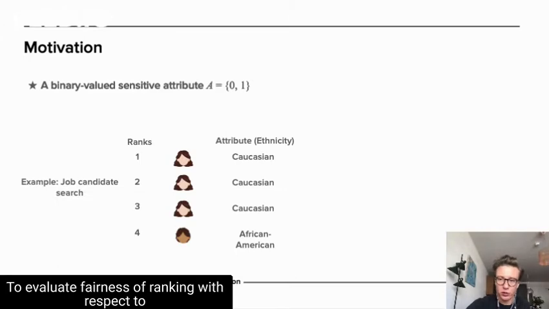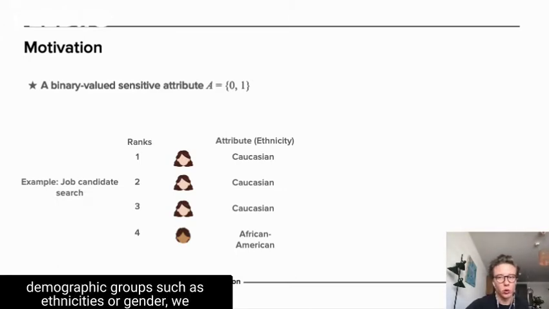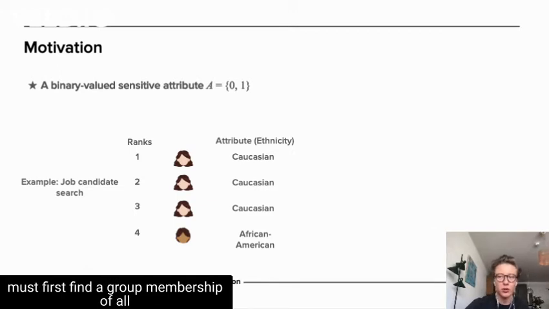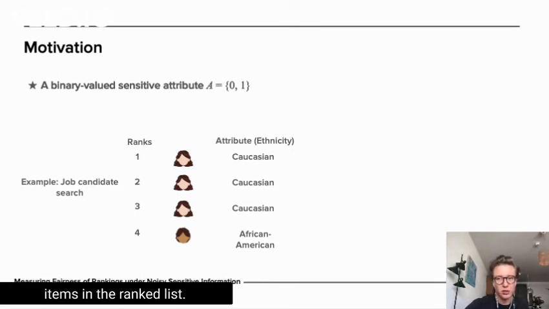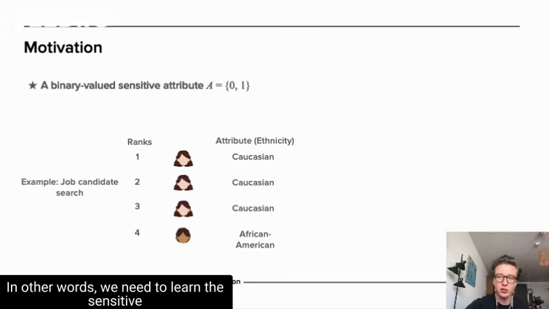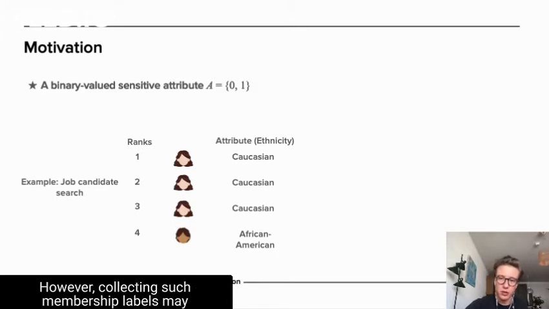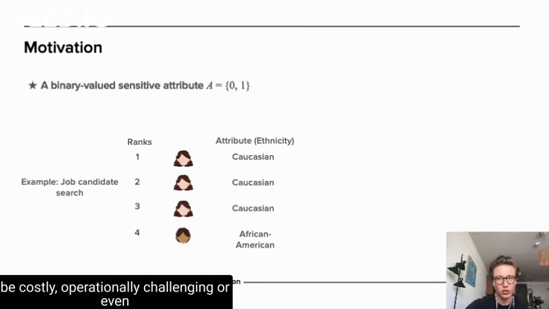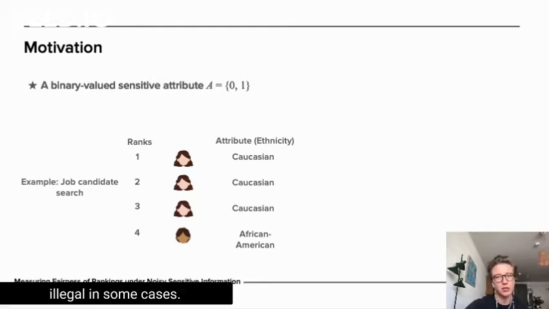To evaluate fairness of ranking with respect to demographic groups such as ethnicities or gender, we must first find the group membership of all items in the ranked list. In other words, we need to learn the sensitive attributes, also known as labels, for each element. However, collecting such membership labels may be costly, operationally challenging, or even illegal in some cases.